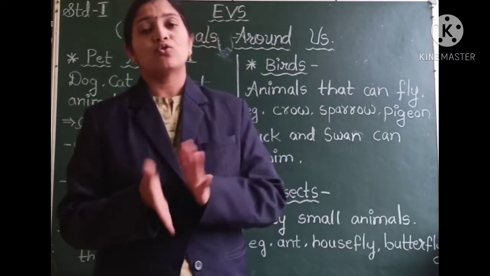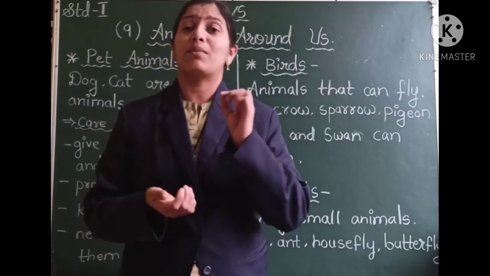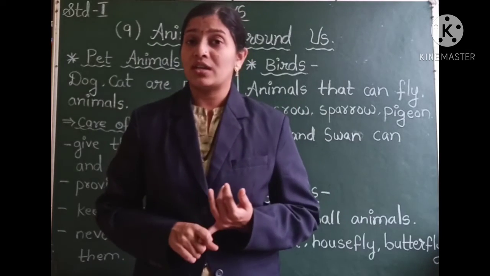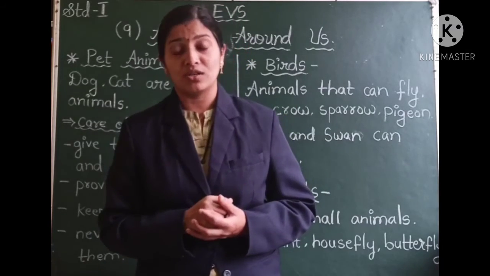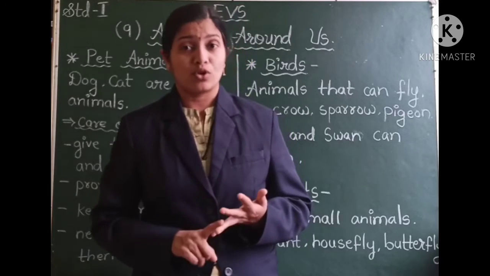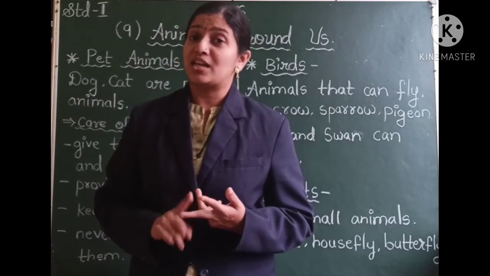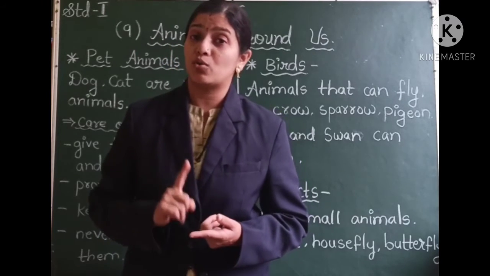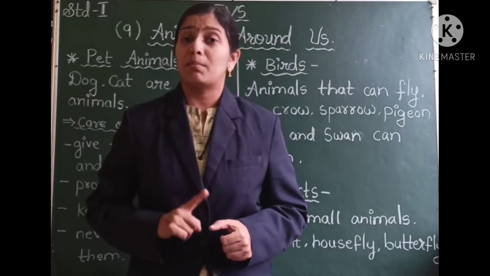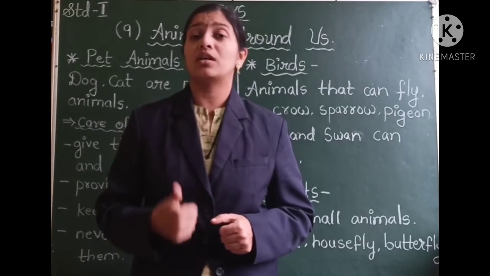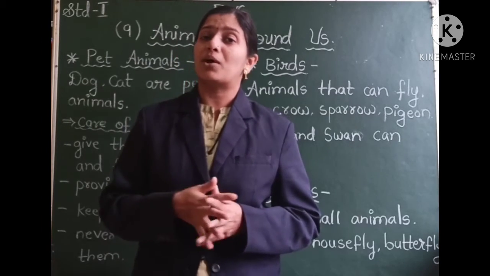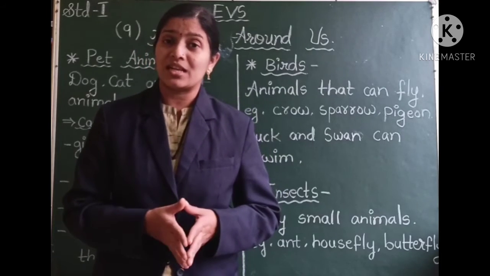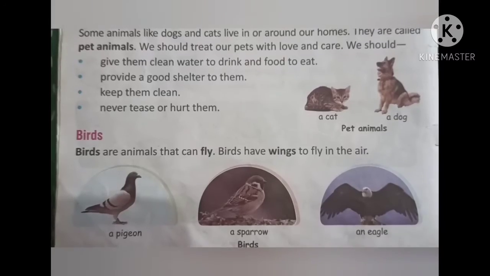So students, this was the lesson about animals around us. We did see all animals that can be seen on the earth: land animals, water animals, animals that can live in water and on land as well. Then we learned about the wild animals. We did see the pet animals. We also learned about birds and also about the insects. So it is expected that you try to read this lesson on your own.